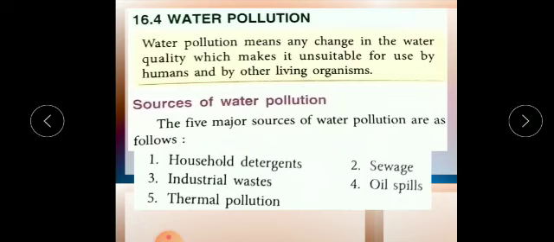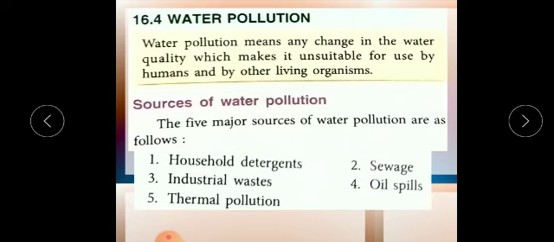Next one is oil spill. So what is an oil spill? An oil spill is the release of liquid petroleum hydrocarbon into the environment. If this oil leaks into the water, as you know, it will float, it will never mix with the water, it is insoluble. So it harms our aquatic or marine life. I will explain in detail. Same as thermal pollution, it is also one of the sources.